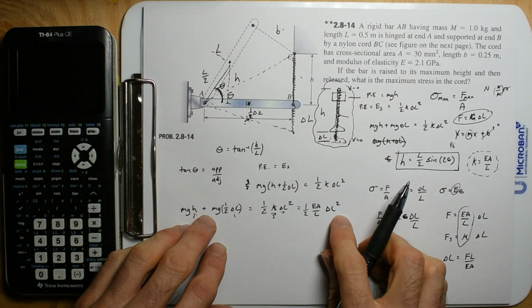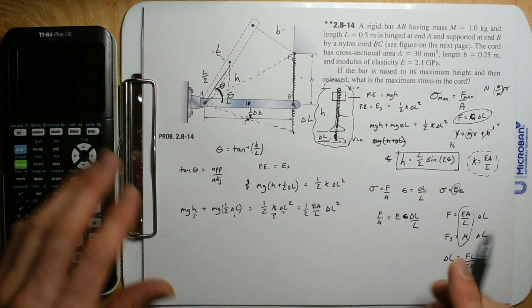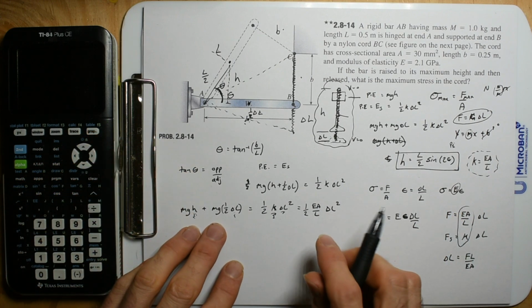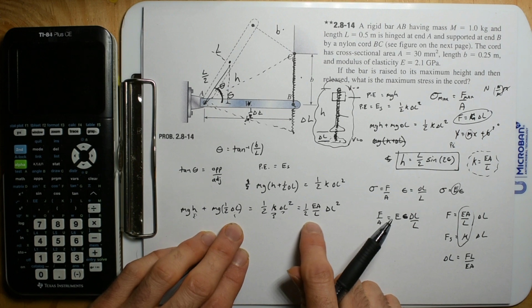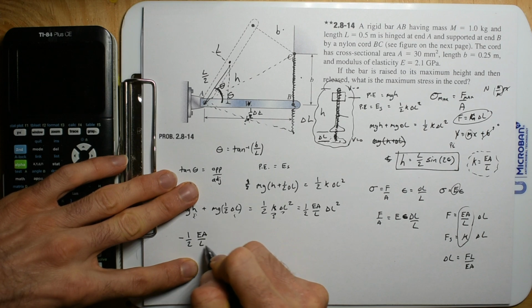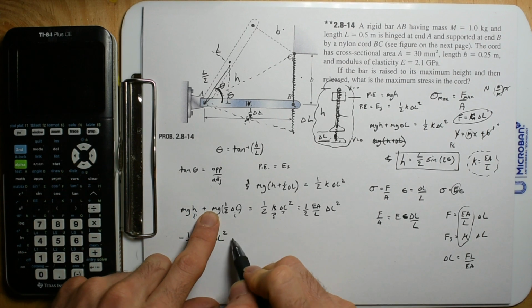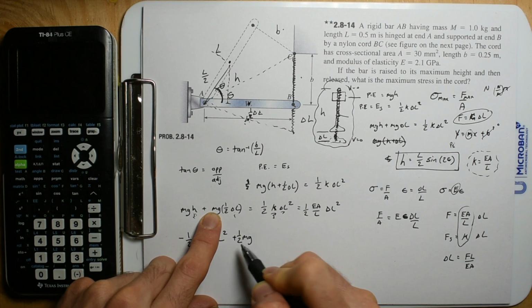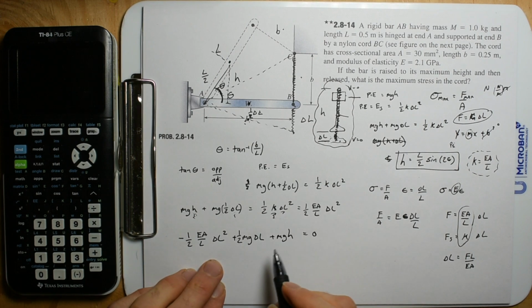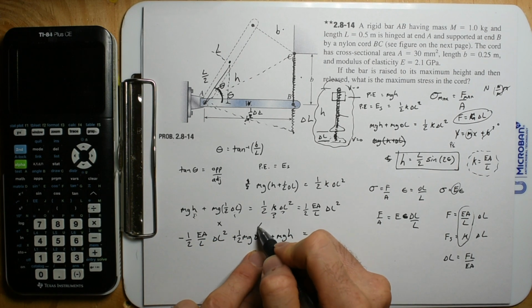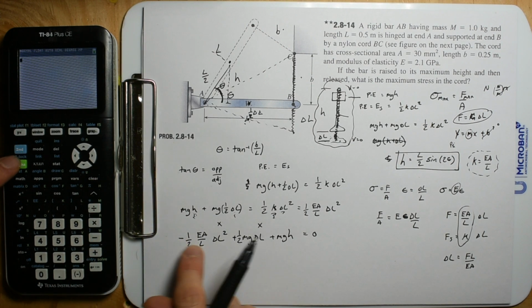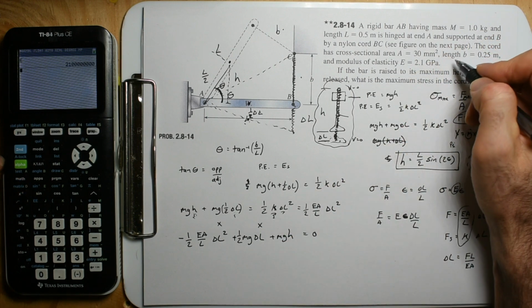Now, if you want to get the right answer to this, because I've messed this problem up so many times, it's really difficult not to make one tiny little error. Even right here, this would be a good place to throw this into your calculator. So we're going to bring this over here. I get negative 1/2 EA divided by L, change in length squared, and then I'm going to add it to plus 1/2 mg change in length plus mgh is equal to 0. My change in length is kind of my x term, and we have a quadratic here. So what I would actually do is, I have alpha E stored in my calculator. This is 21.